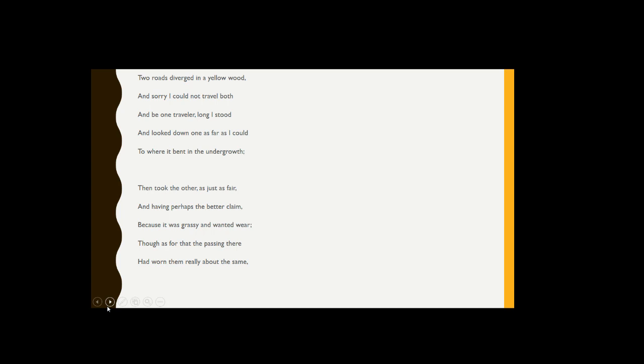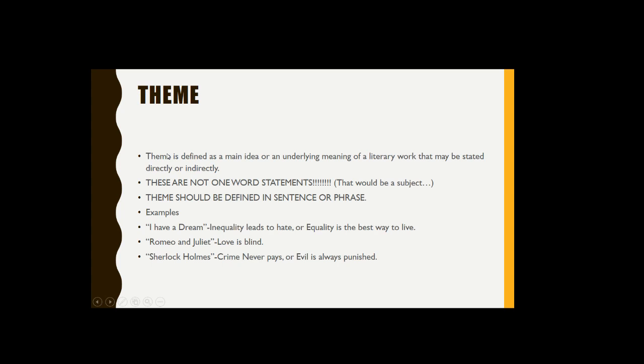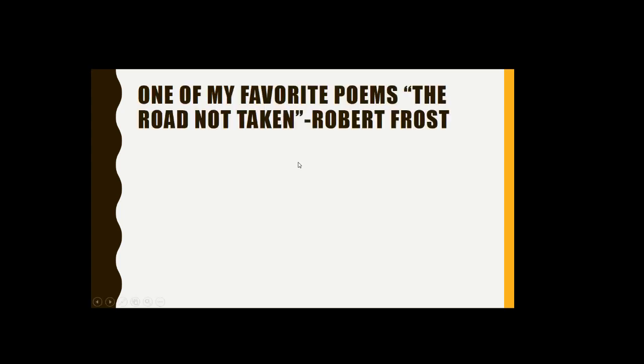But as far as theme goes, it's really kind of this main idea that you're getting, the whole idea or moral of the story, if you will, that hits home to you, if that makes sense.